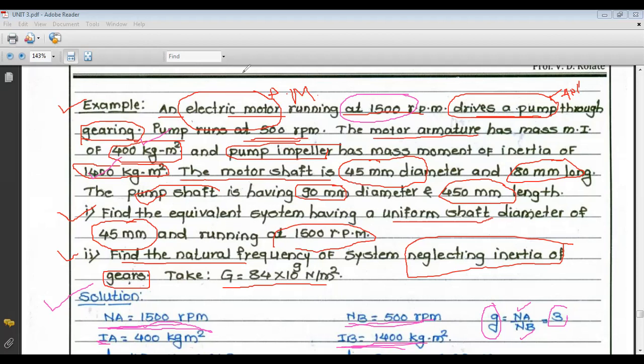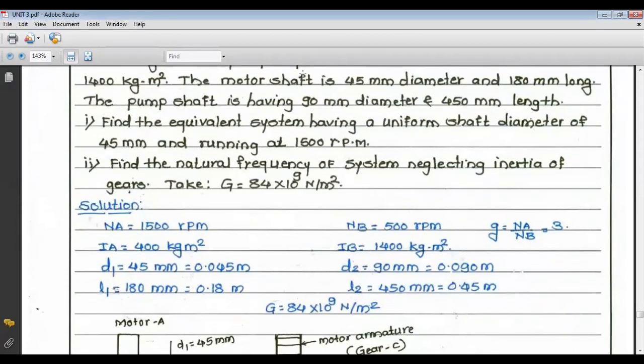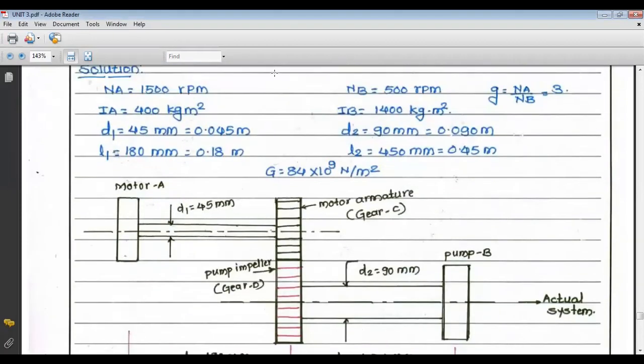Then the diameters are also given. There are two rotors: the electric motor, the prime mover, denoted by A, and the pump, the application, denoted by B. The diameter of the shaft which connects the electric motor to the gearing system is D1, and the diameter of the second shaft is D2.